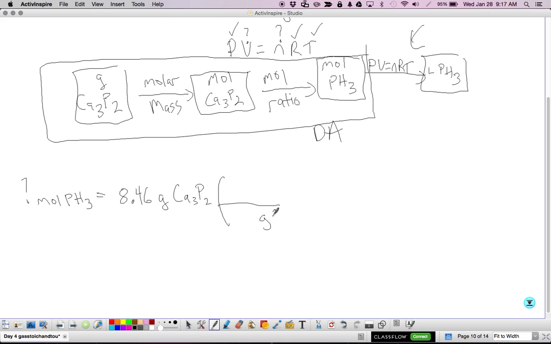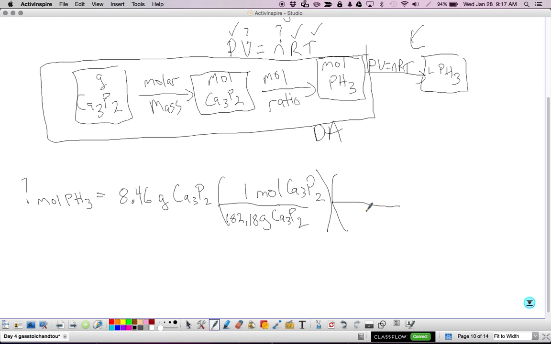And then I'm going to put my grams calcium phosphide on the bottom, and I'm trying to go to moles. This is molar mass, so I just use the periodic table. I get a molar mass of 182.18 grams calcium phosphide and 1 mole calcium phosphide.